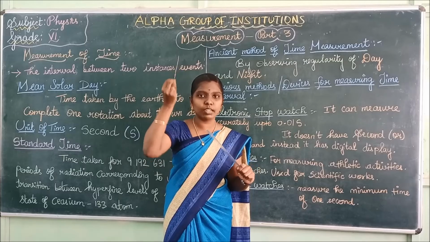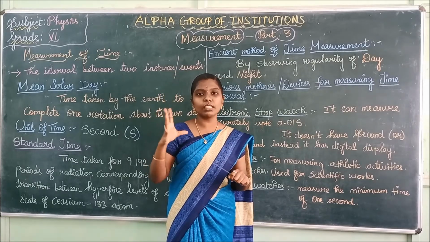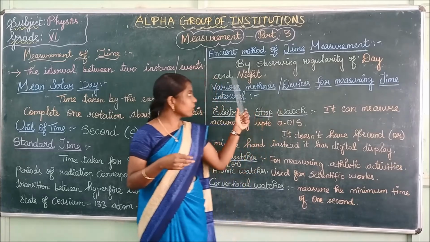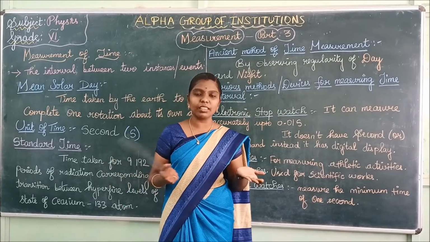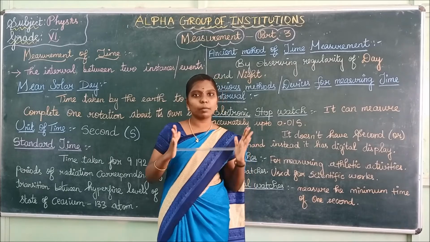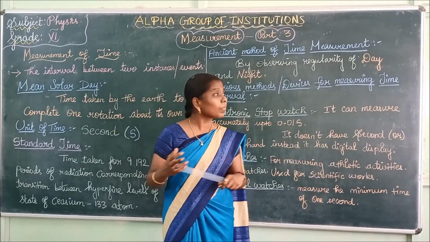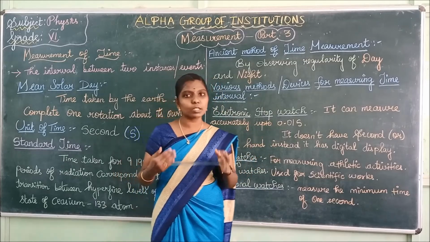If the brightness of the sun gets down, then they will say the time accurately. In those days they used only the changes in day and night, and they would say the time. Not correctly, but approximately they would tell and measure the time. But nowadays the technology has been developed.